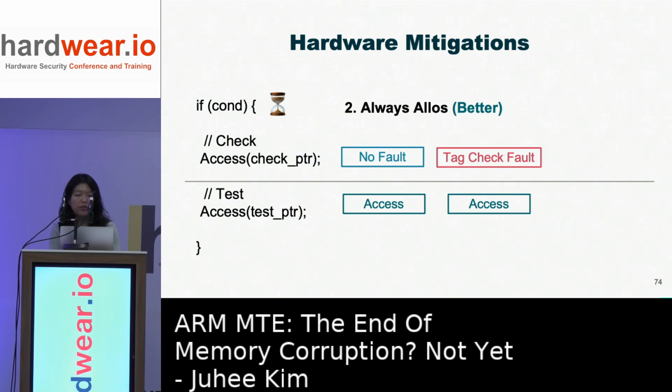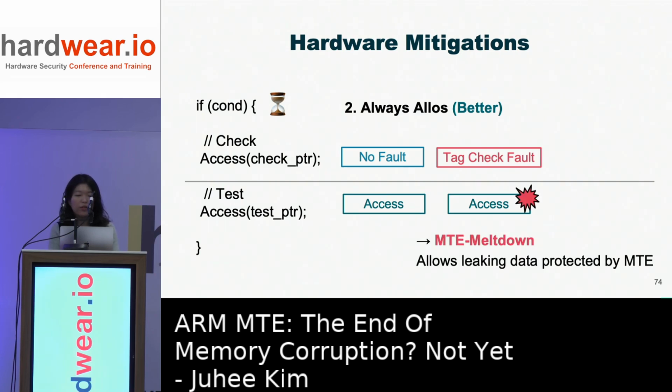Another, better way is always allowing speculative access after a speculative tag check. This does not turn off speculative execution and data prefetching, so there is no performance sacrifice, but it brings a Meltdown-like issue, because the data loaded under a tag check fault can be speculatively used and leaked through the cache.